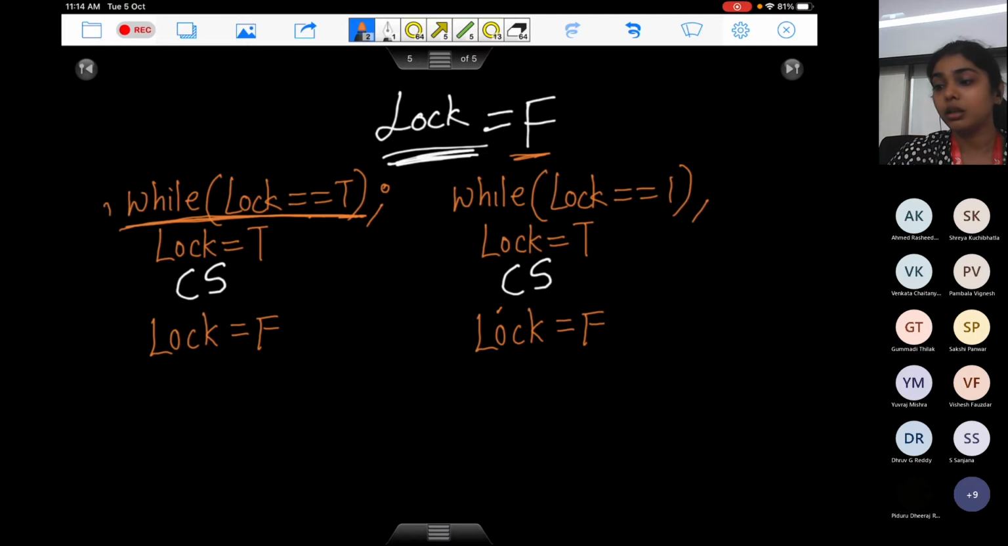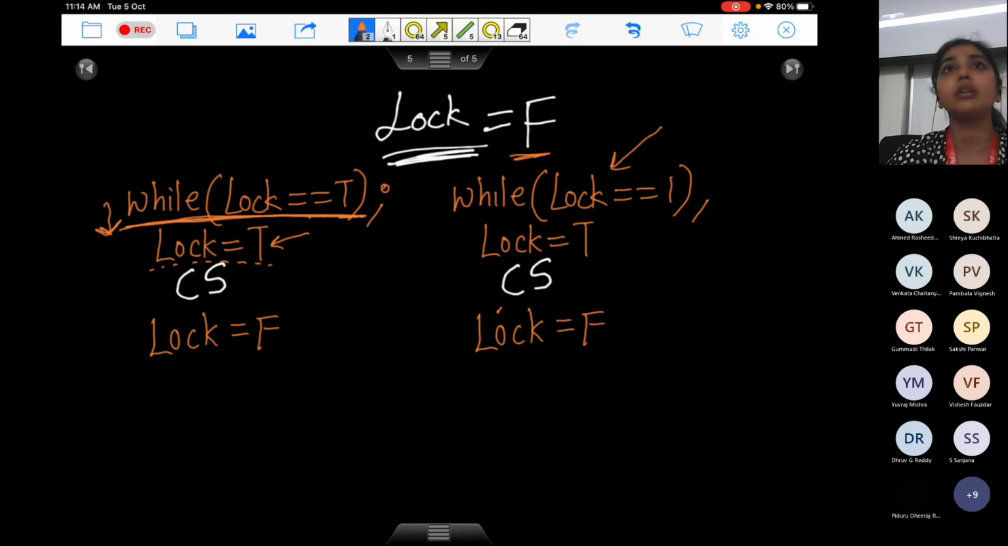So once T0 gets past this while condition, it can execute in its critical section. But assume that before it could actually set the value of lock to true, it has not yet completed this instruction. It's still in the process of doing this, and a context switch happens. Lock equals true is again multiple assembly language instructions. It will take some time to actually set that lock. And a context switch happens, and you come here to process 1.